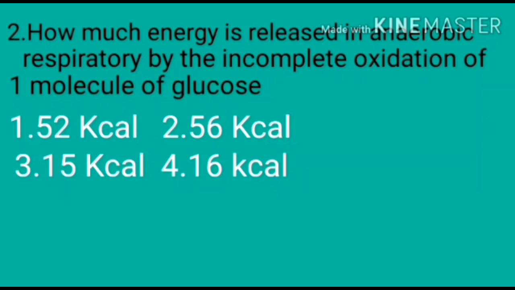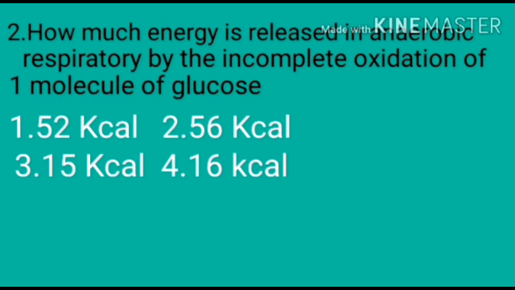The second question: how much energy is released in anaerobic respiration by the incomplete oxidation of one molecule of glucose? Incomplete oxidation means no Krebs cycle and electron transport.